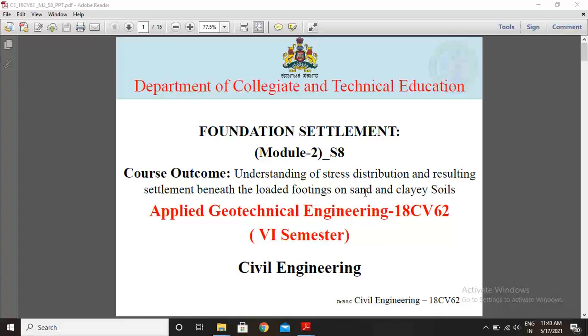For foundation settlements, the course outcome is understanding of stress distribution and resulting settlements below the loaded footings on sand and clay soils. The subject title is applied geotechnical engineering, subject code 18CV62, in the 6th semester under the civil engineering department.